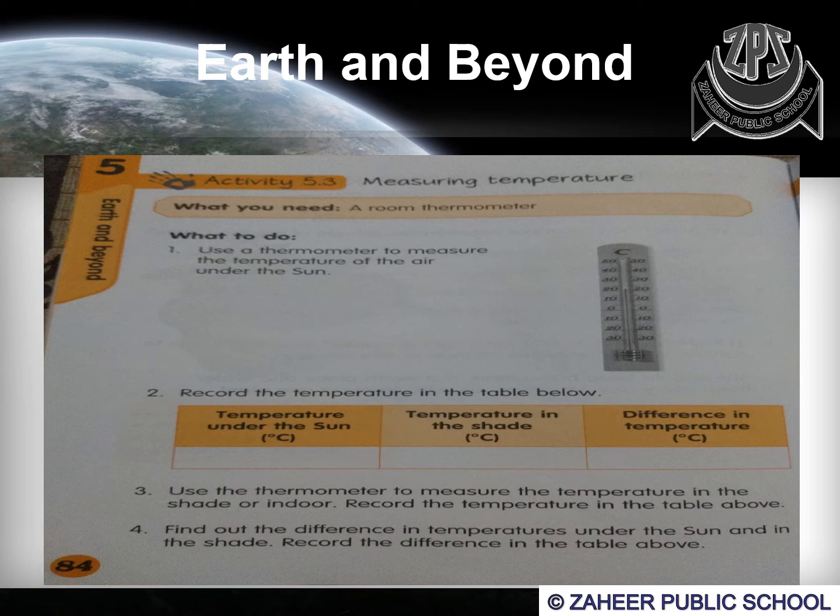Okay, how will you find out the difference between these two temperatures? You have to subtract the temperature which was recorded in the shade from the temperature which was recorded under the sun. Okay,